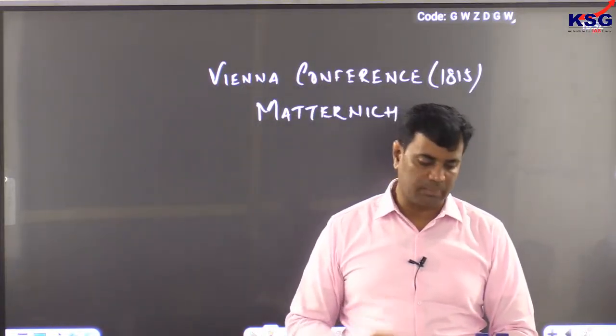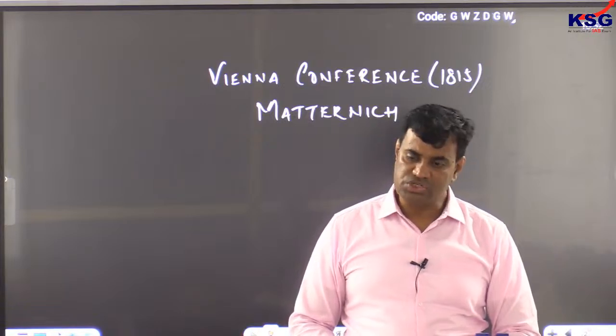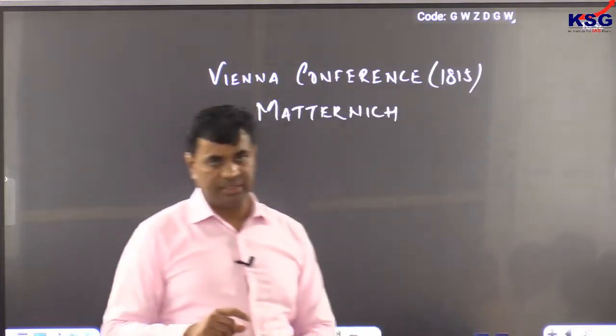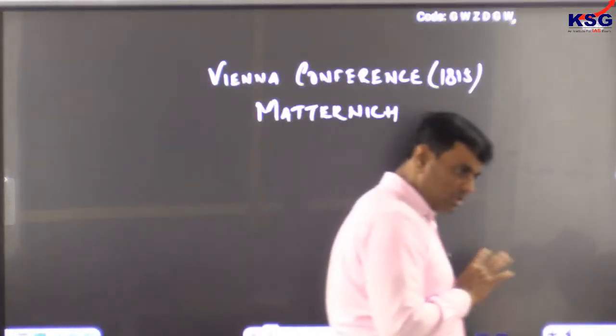It's a very important topic. Clear? Right. Germany.